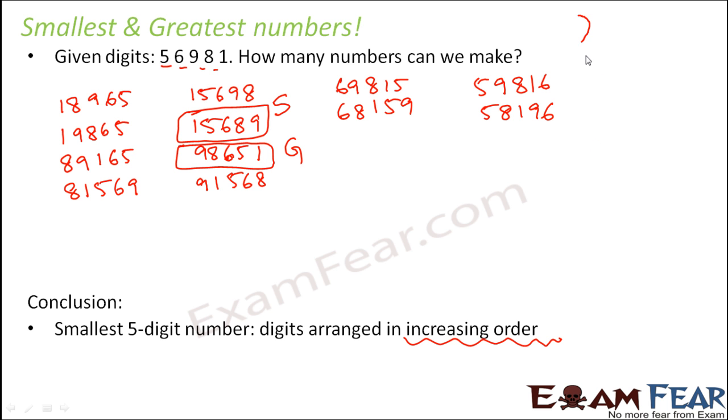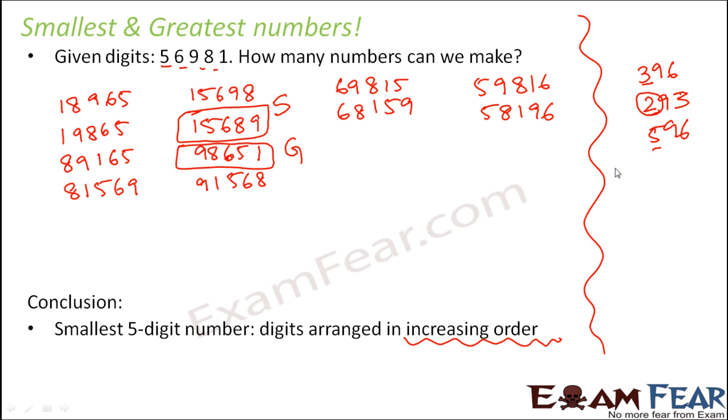Let me give you another example to clarify this. Let's say that you have these numbers. These are all 3-digit numbers. Which is the smallest number? 293. Why? Because 2 is smaller than 3 as well as 5. So 293 is the smallest number.